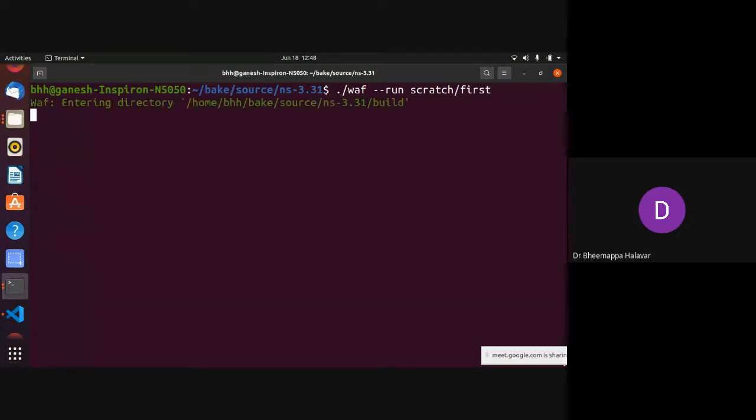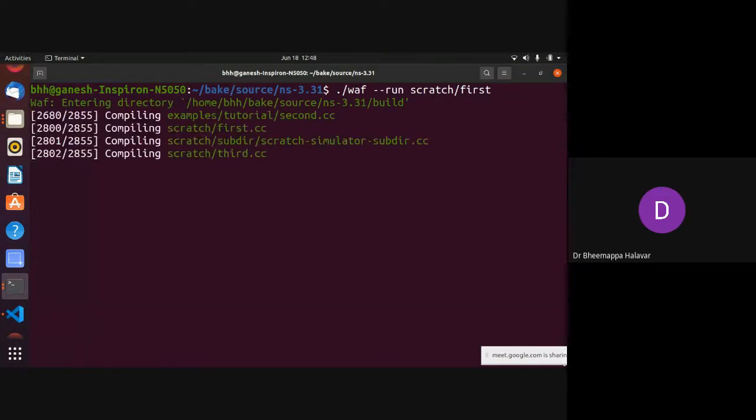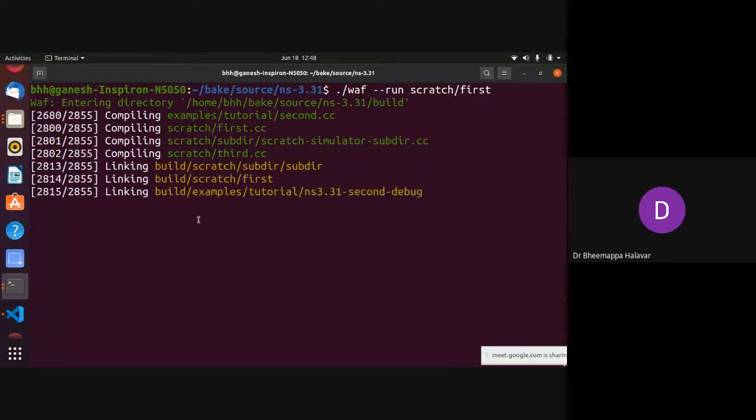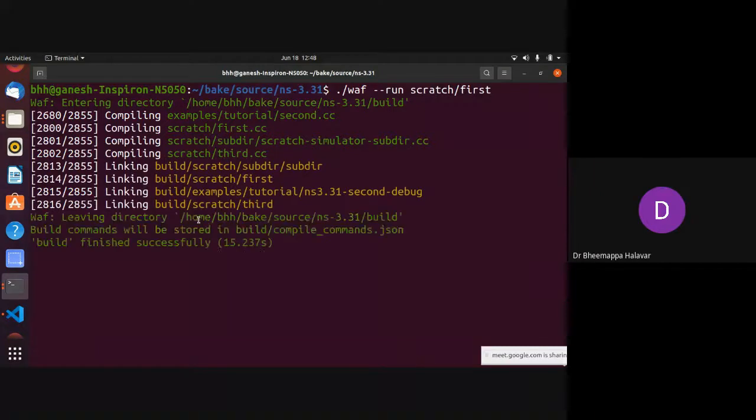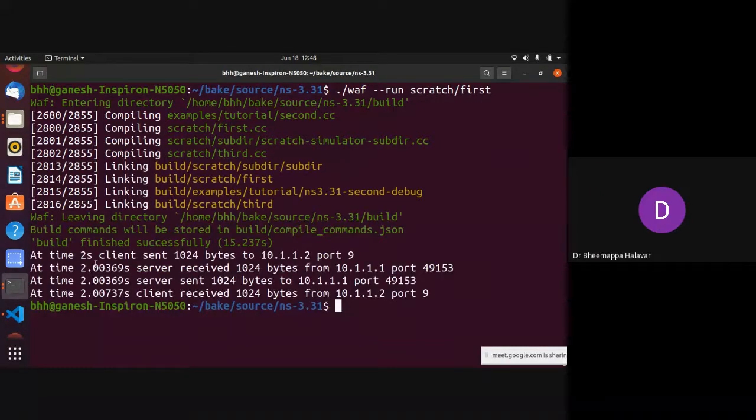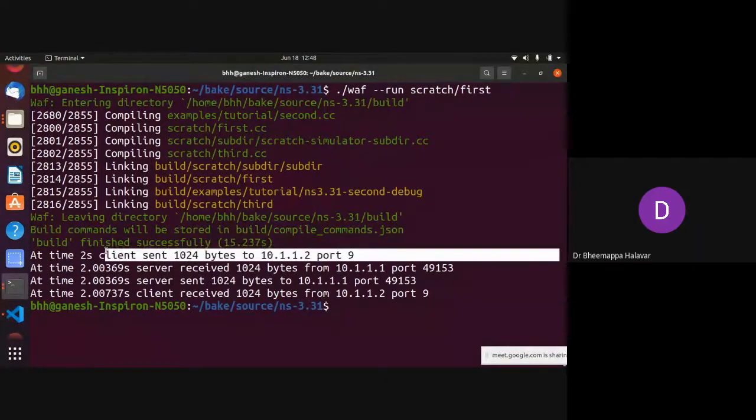Once I do this, it will build the file. It will take whatever changes we made recently and build them, then link it to an appropriate directory for execution. When you are doing it for the first time, it will take some time. Now you can see the output. At time 2 seconds, the client sent 105 bytes to the server at a port. This is the operation.